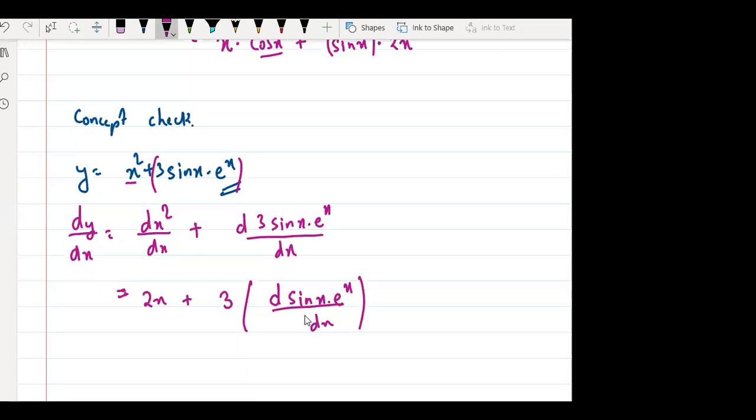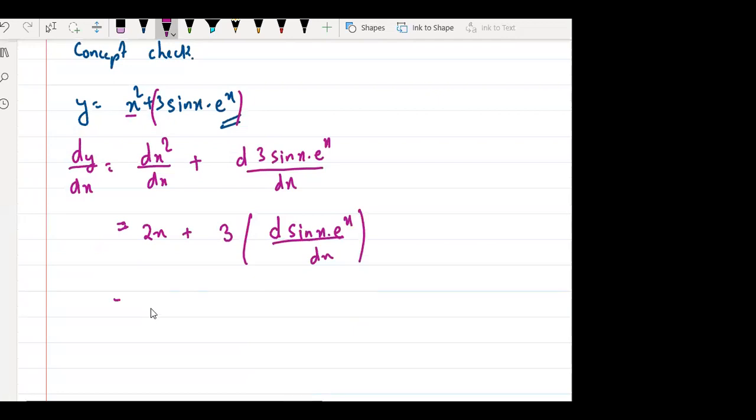Now we will use which? It is multiplication. Now we will use multiplication. It is 2x plus 3 bracket, right? Very good, guys. Now here, u is equal to sin x, v is equal to e to the power x.